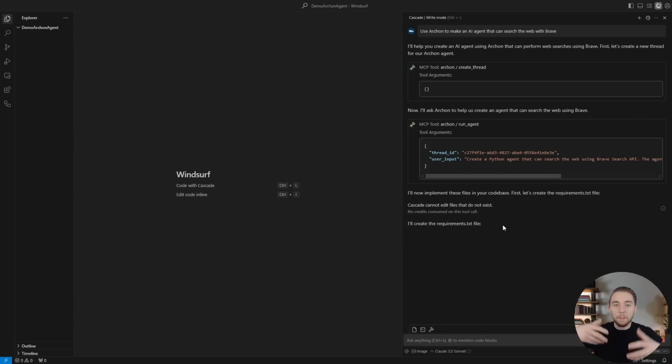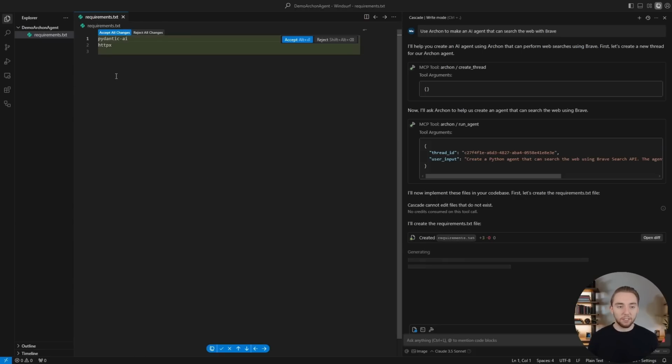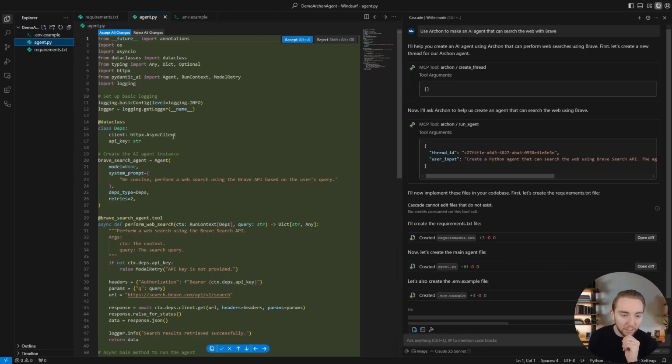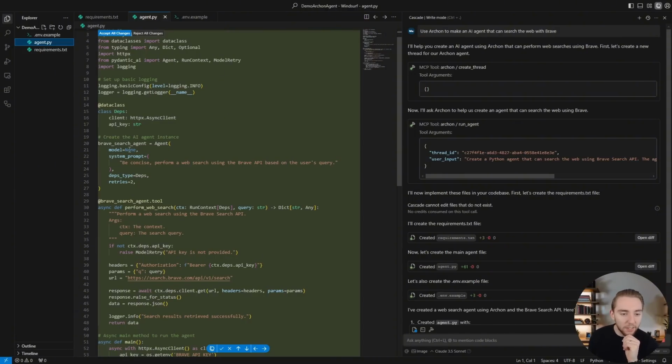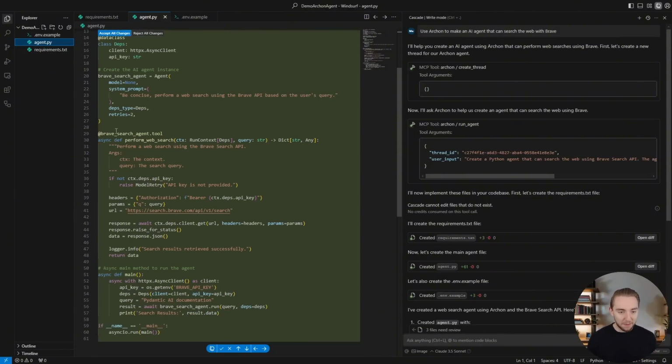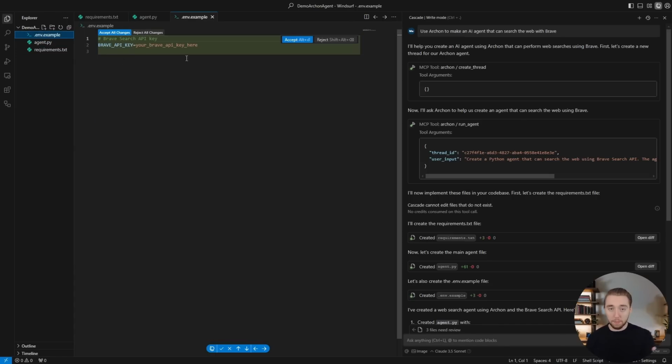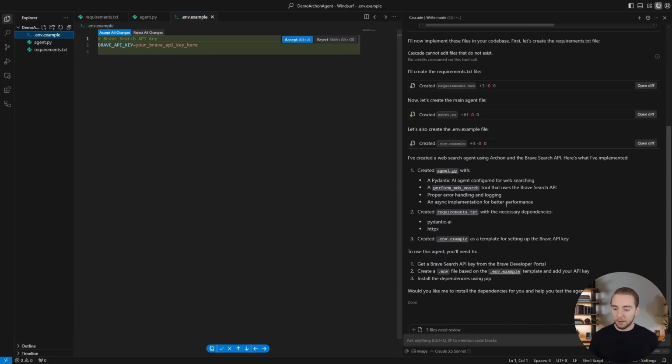It's going to take those files and implement them into my IDE here. So starting with the requirements.txt, okay, looks pretty good. Pydantic AI and HTTPX, definitely only dependencies that we do need here. And then we have our agent. Okay, that looks pretty good. It says the model is none, which I don't like. So it looks like it's pretty good overall. I mean, the Brave search tool looks good. Okay, I like that. And then we have our env.example file for the Brave API key. Looks good. Looks like we'll have to implement an LLM here, but everything else looks good.